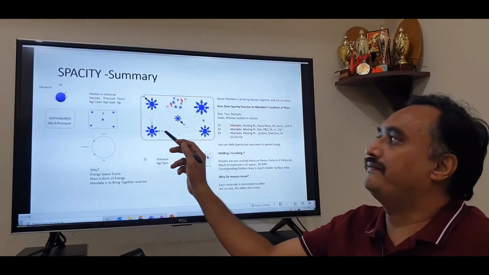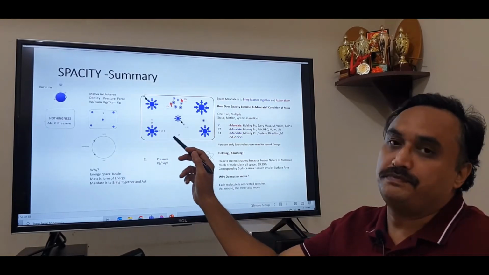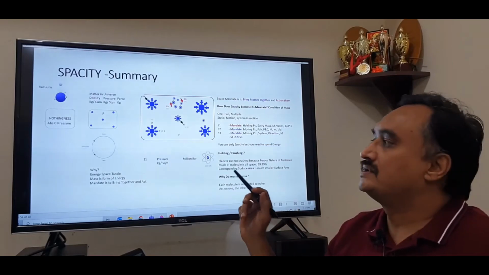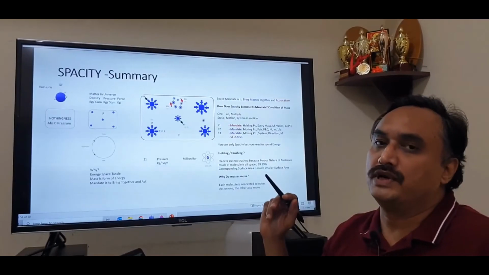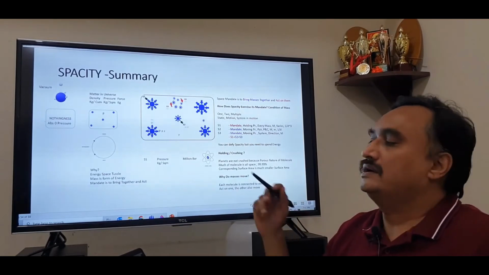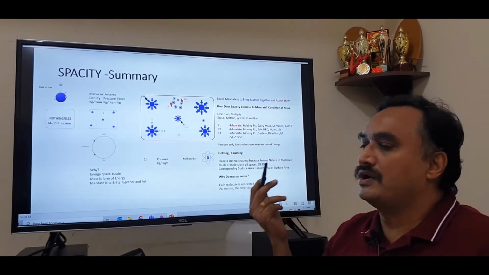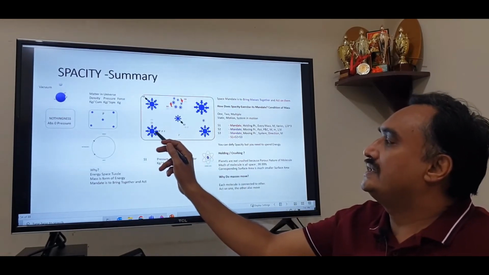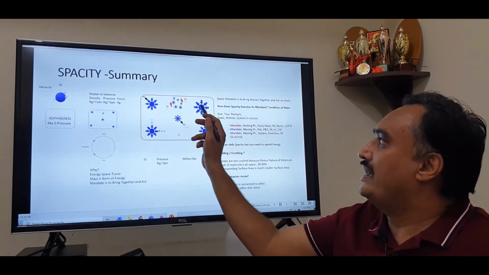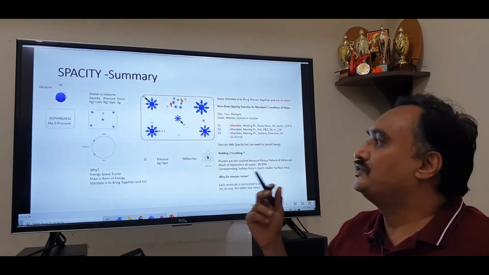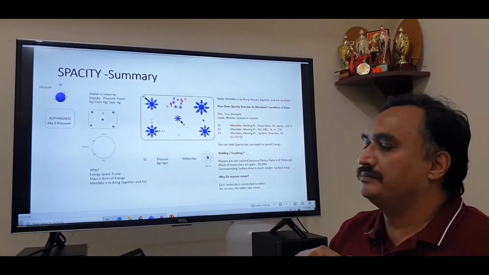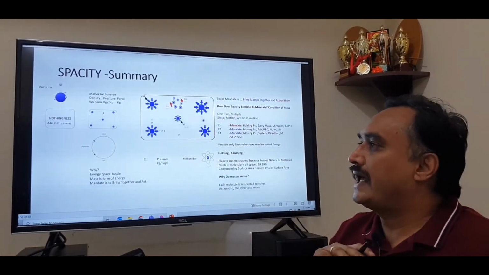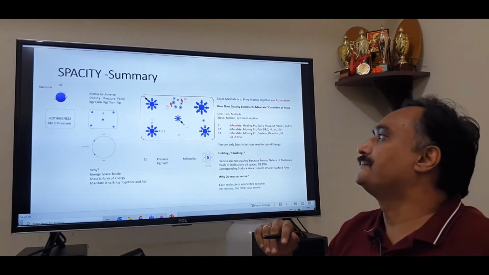As you move away from the surface, the S1 reduces because the spacity or pressure also reduces, and this is inversely proportional to the cube of the distance that you move away from the surface, because it's volume. And as we can see here, S1 is acting on every mass irrespective of how small it is. It could be a planet, star, galaxy, or even a molecule. So it acts on all the masses.